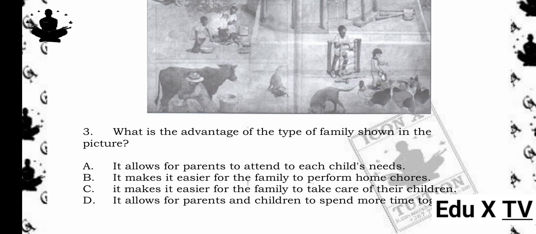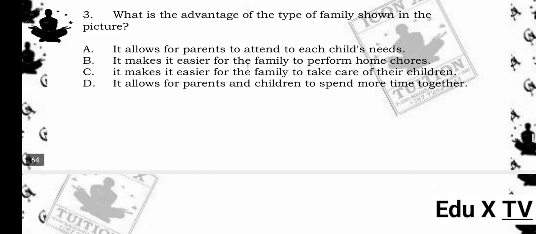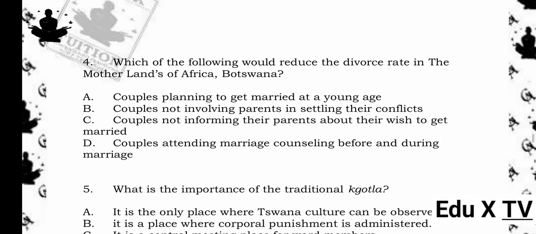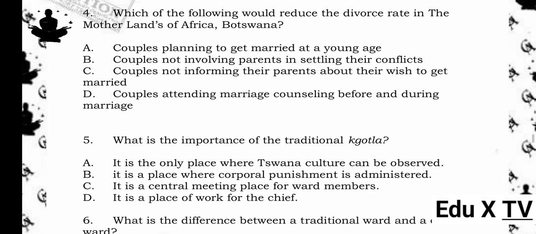The answer is B. It makes it easier for the family to perform home chores. Reason being, the picture shows an extended family lifestyle where many family members, including children and elders, live together. This arrangement shares responsibilities, especially in home chores, such as cooking, cleaning, herding animals, and farming, making life easier for everyone.